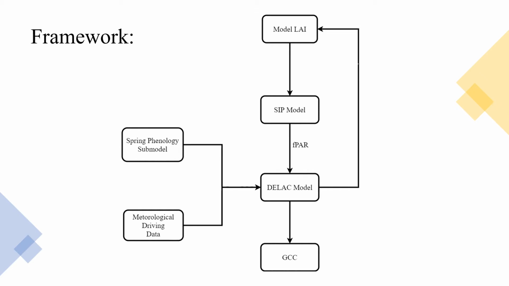Firstly, I'd like to talk about the framework of this model. We coupled the data assimilation linked ecosystem carbon model, called DALEC, with a leaf canopy radiative transfer model based on the spectral invariant properties, that means the SIP, to simulate and forecast the leaf phenology at the select National Ecological Observatory Network, which means NEON sites.